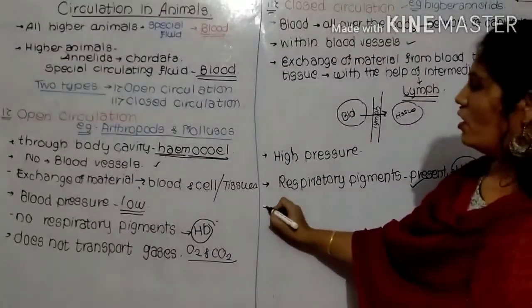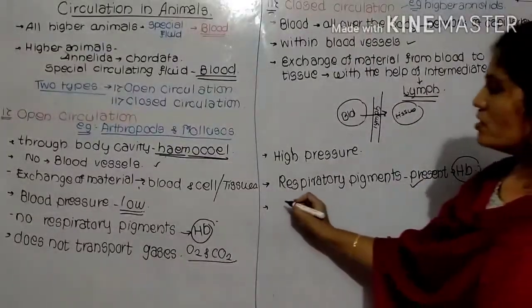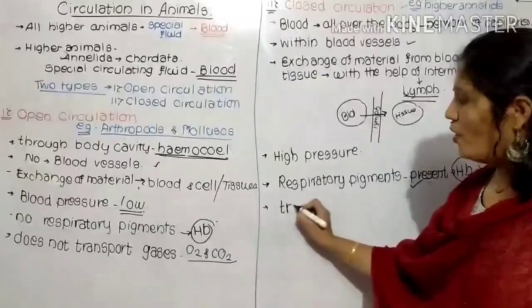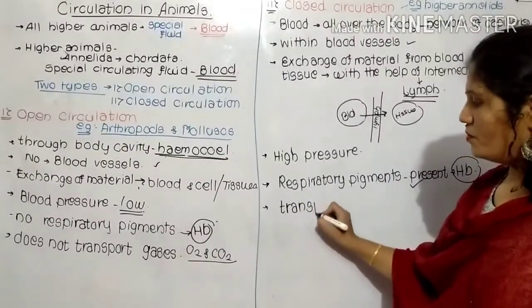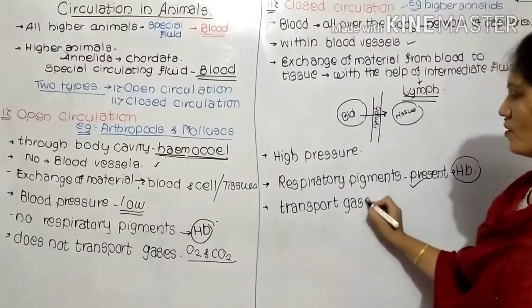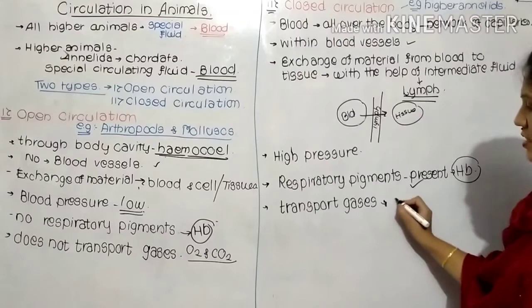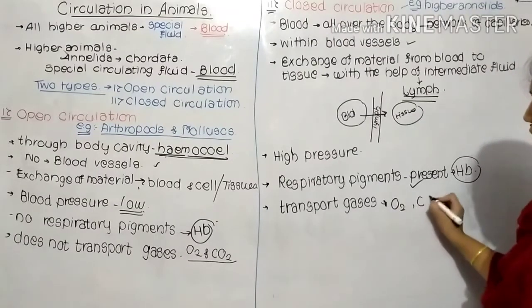Now in the closed circulatory system, the blood is important to transport gases, for the exchange of gases such as oxygen and carbon dioxide.